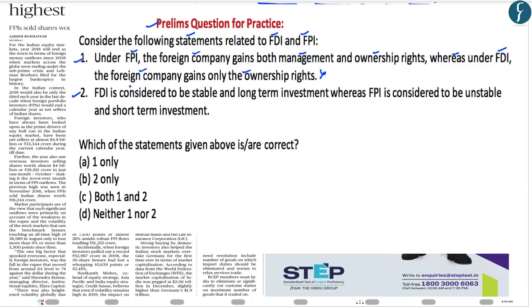The second statement reads as, FDI is considered to be stable and long-term investment, whereas FPI is considered to be unstable and short-term investment. Under FPI, the foreign company is buying the shares of an Indian company. So whenever there is a small decline in the value of shares, the FPIs tend to sell off their shares, because of which FPI is considered to be unstable and short-term investment. So looking at the options here, the correct answer to this question is B, that is, 2 only.